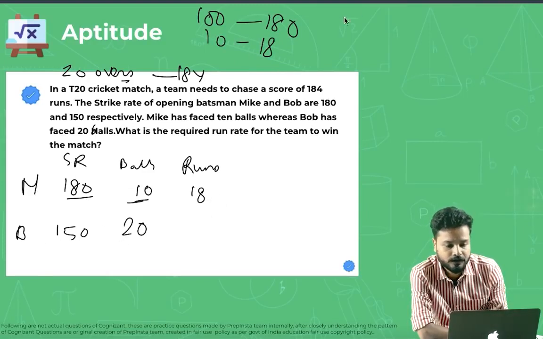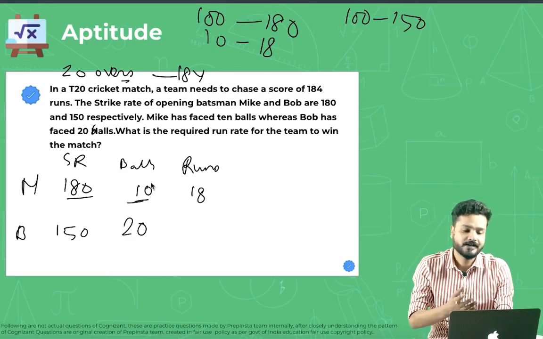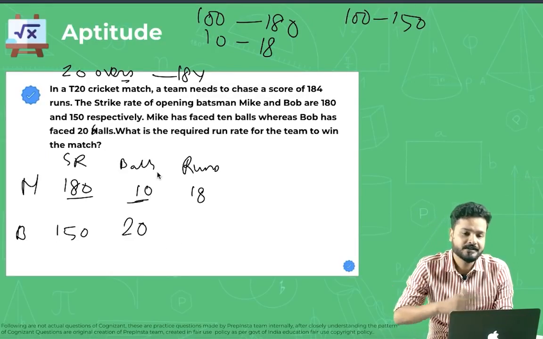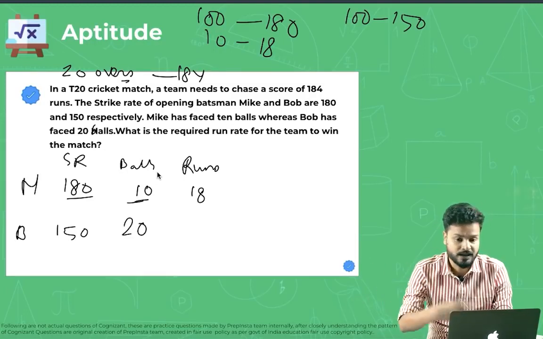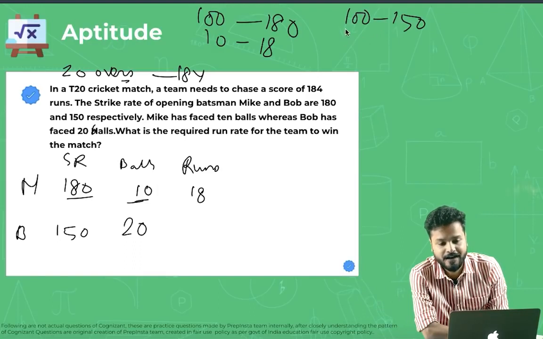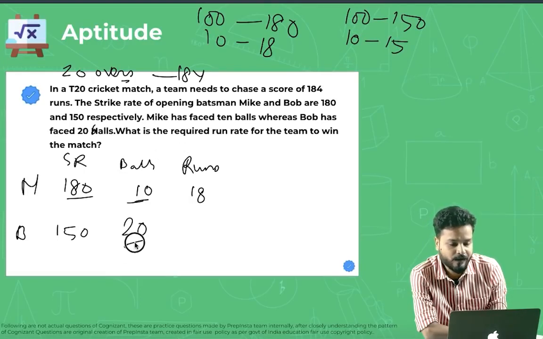Talking about Bob, every 100 balls he scored 150 runs. That is what strike rate means. If the strike rate is 200, that means every 100 balls he scored 200 runs, which means every ball he scored 2 runs. If his strike rate is 150, that means every 100 balls he scored 150 runs. So every 10 balls he scored 15 runs. So he played 20 balls, which means he scored 30 runs.